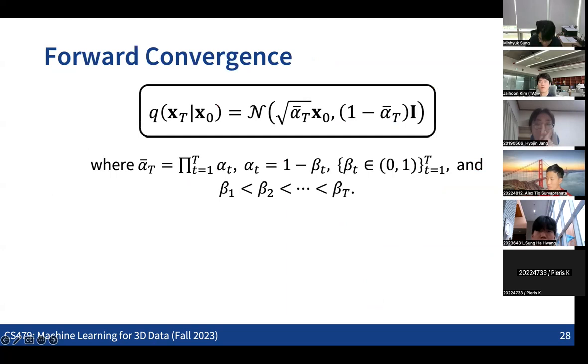But here the point is that we are making the beta small enough in a way that we can define the reverse transition as a Gaussian as well. Practically, depending on how we define the sequence of the beta, we can get slightly different performance in the generation. We're going to get into that next time. Any other questions?